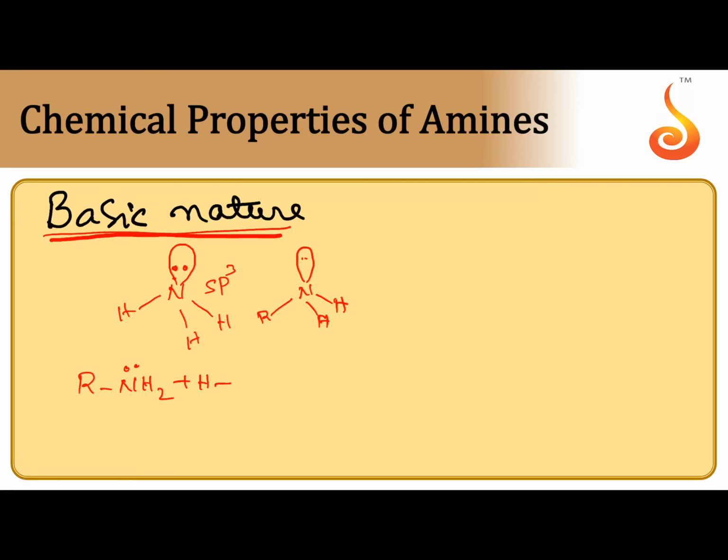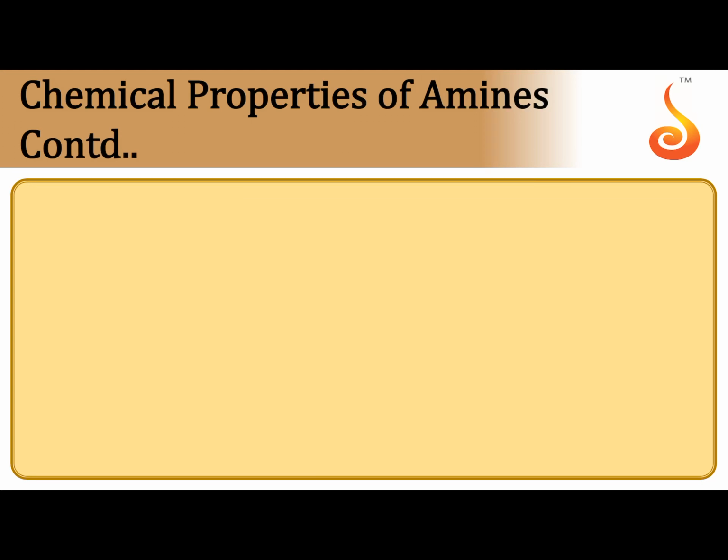RNH2, when it is added to water, can take H plus and forms RNH3 plus, an alkyl 1-degree ammonium ion, and then OH minus is removed. So we can determine the Kb value, even the pKb value also. So the relative basic strength of amines is important. Basicity of amines. The relative basic strength of amines depends on many factors.